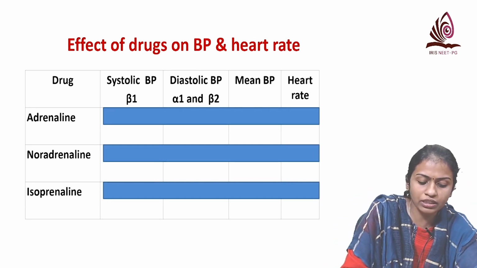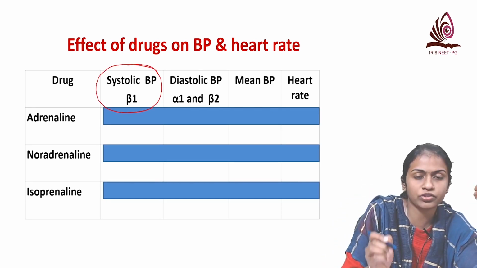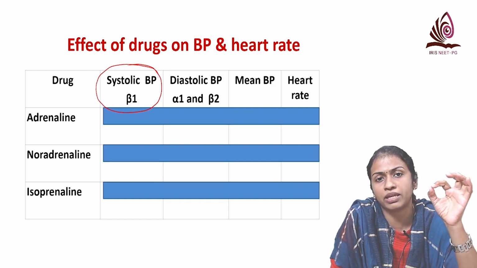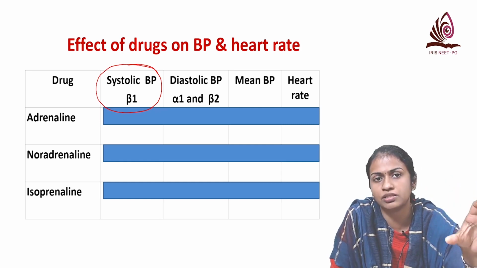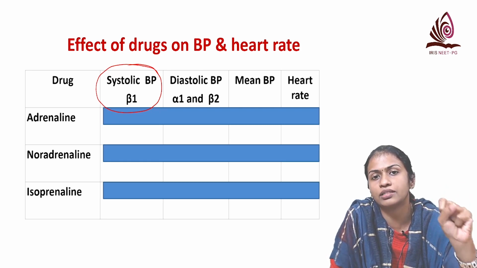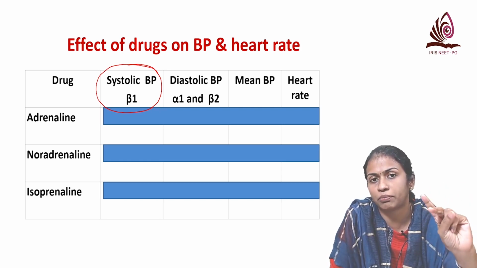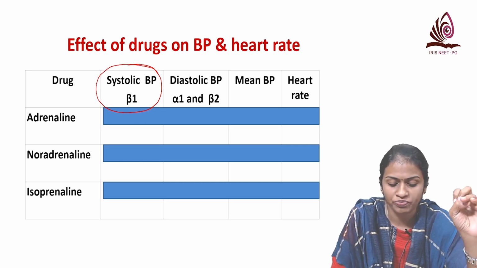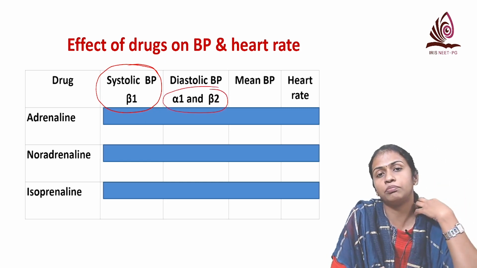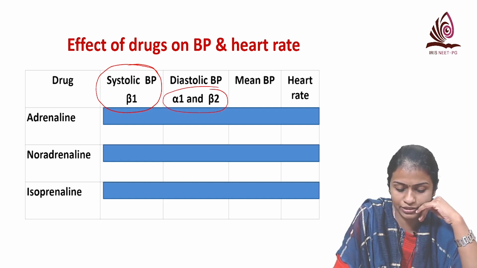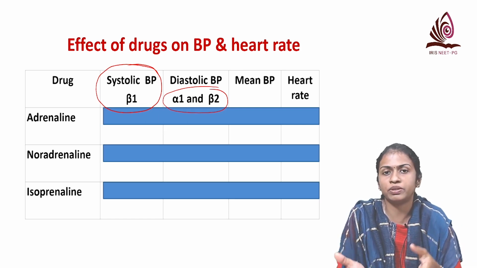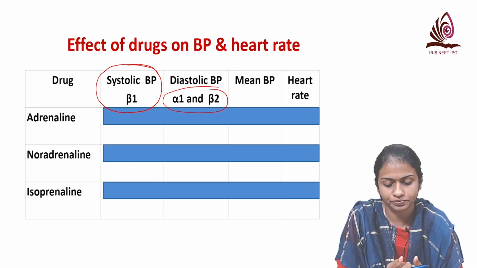So if an agent has action on beta 1, the systolic BP will increase. Diastolic BP is mainly dependent upon the peripheral vascular resistance, that is whether it is vasoconstricted or vasodilated, and that depends mainly on two receptors, alpha 1 and beta 2. Alpha 1 results in vasoconstriction, and beta 2 causes vasodilatation. So depending upon which one is more predominant, mean BP may be either increased or decreased.